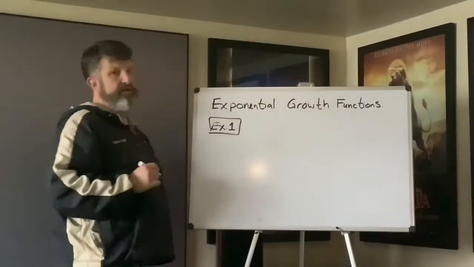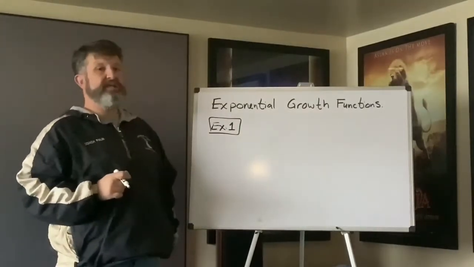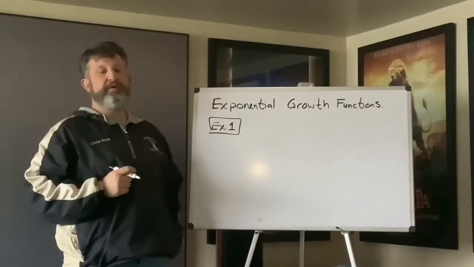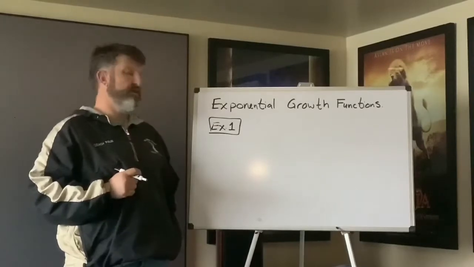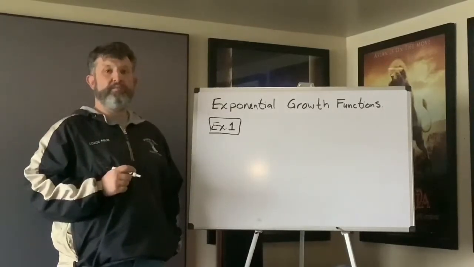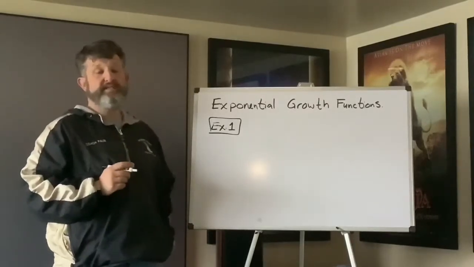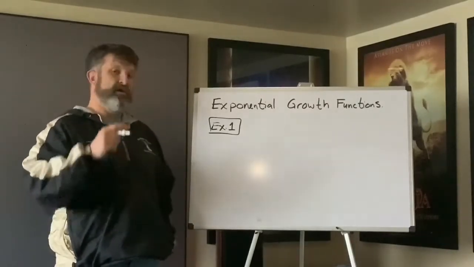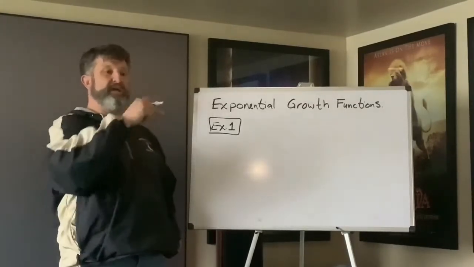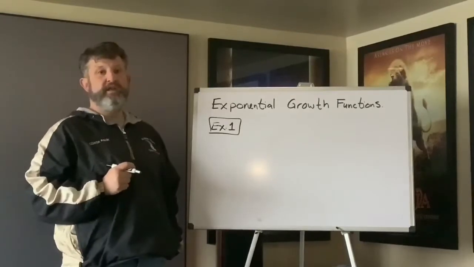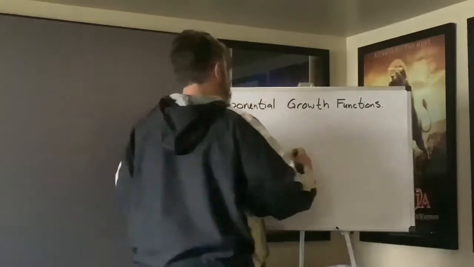there was a wise man who determined, or basically, the king said, I want to reward you for inventing the game of chess. And the wise man said, okay, if you're going to reward me, then give me one grain of rice, I believe, one piece of rice on the first square of my chessboard, and then on the second square, put 2 pieces. And then on the third square, put 4 pieces. Okay? So what that was looking like was this.